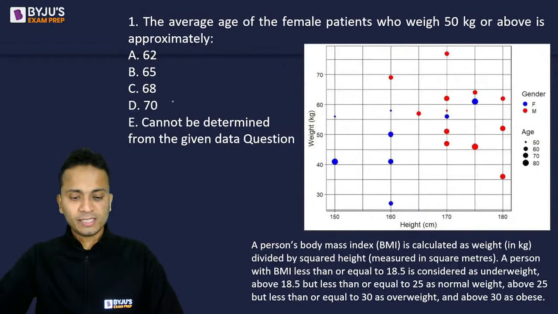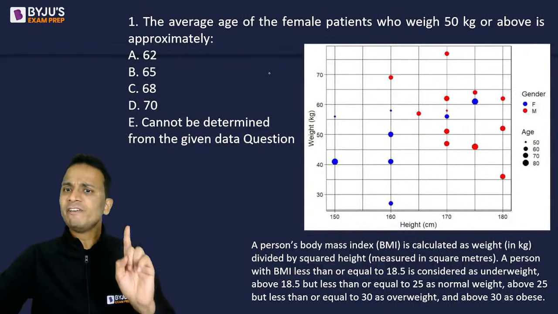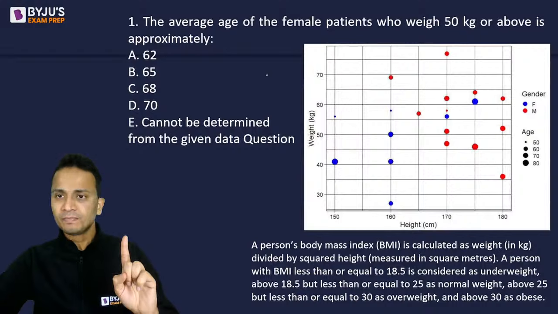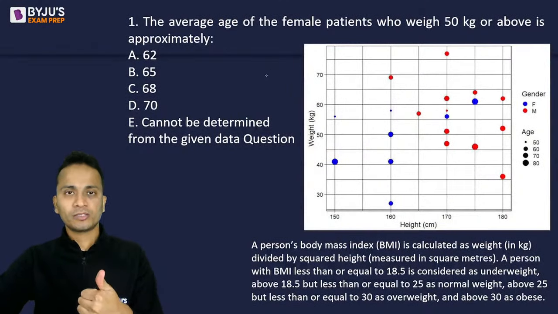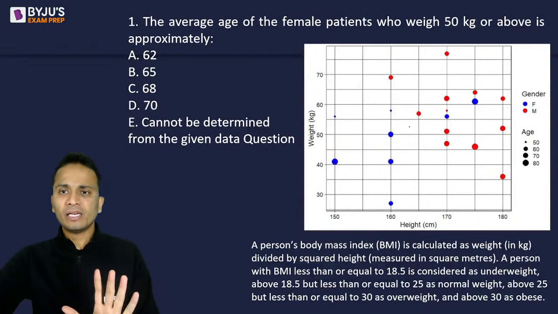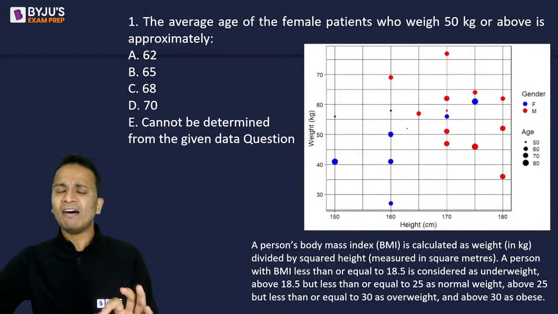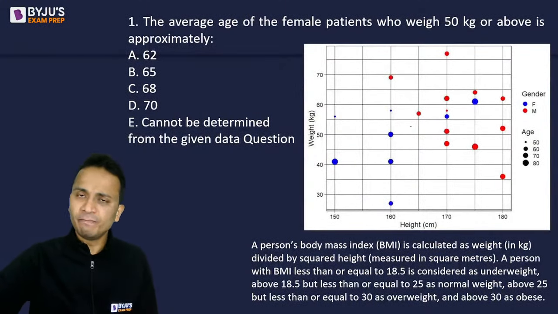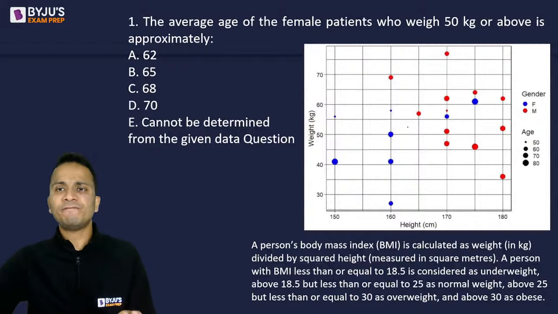All right, option C says Preet. Now let us have a look at the data. First thing we have to look at females only, that means the blue dots. The color coding is clear here. So the average age we have to find out for the female patients whose weight is 50 kg or above.